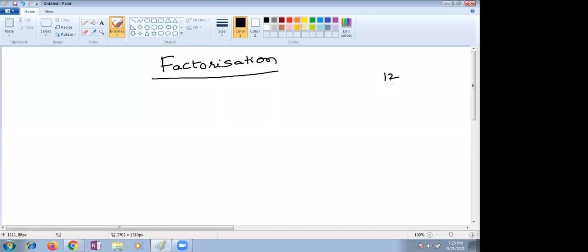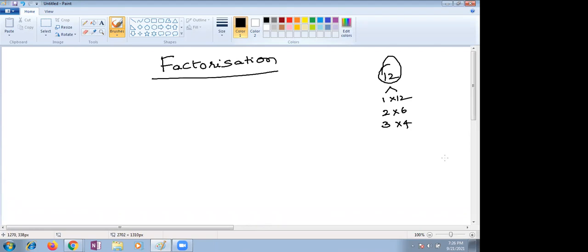What are the factors of 12, Bhavya? Ma'am, 1 12s are 12. 2 6s are 12. 3 4s are 12. These are the factors. So that means we are expressing a number as a product of two numbers. Same way in algebra also, you are expressing algebraic expressions as a product.